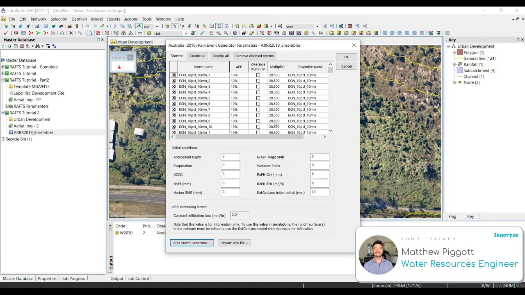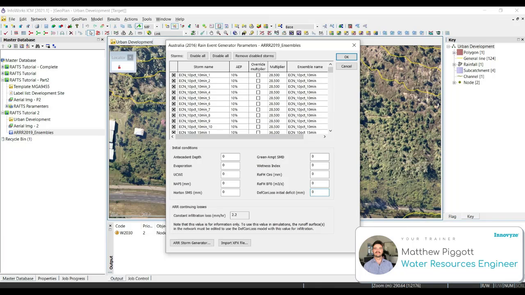Our storms are now imported into our Rainfall group. The storms can be toggled on and off in the Rainfall dialog editor, with disable all and enable all. To apply the initial loss at the subcatchment level, which we have defined already, we're going to change our DEFCON loss initial deficit to 0.